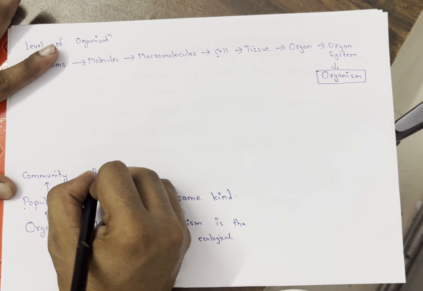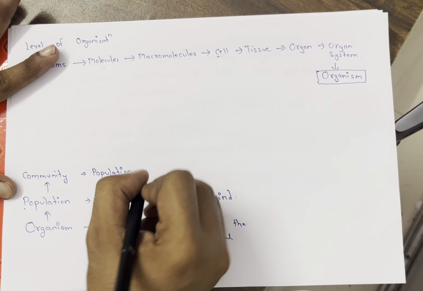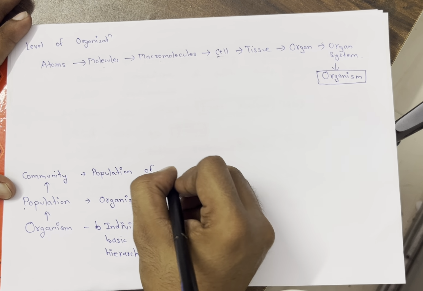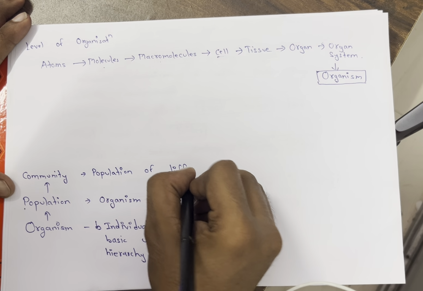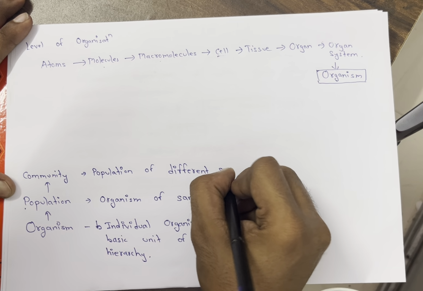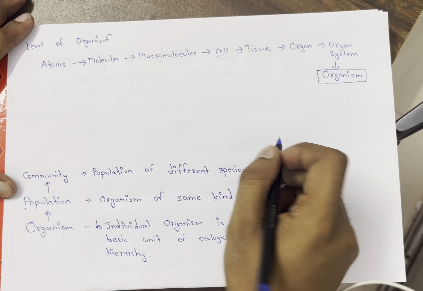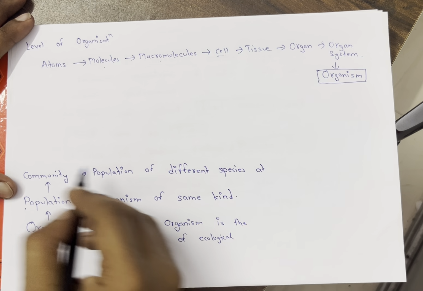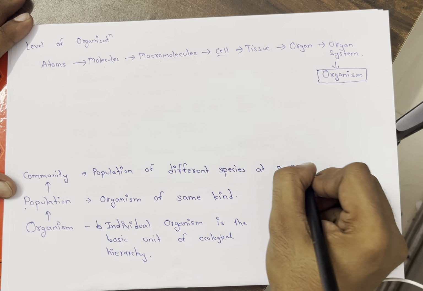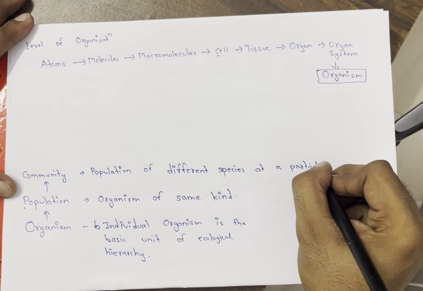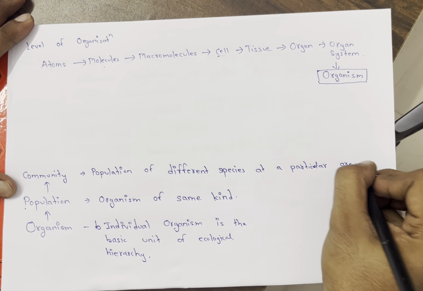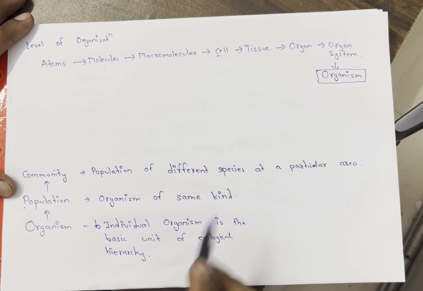So a community is populations of different species at a particular area coming together. Did you get it? Organisms of the same kind inhabiting a geographical area constitute a population, populations of different species at a particular area constitute a community, and the community forms the ecosystem.